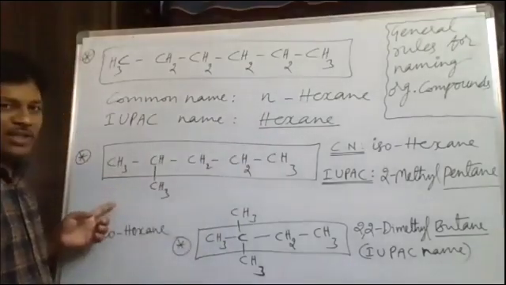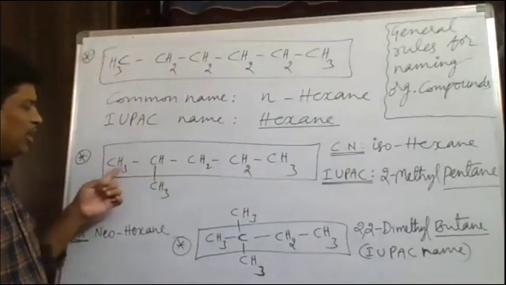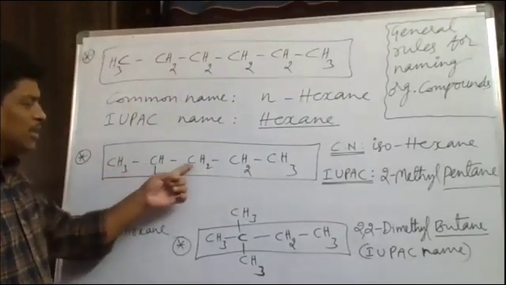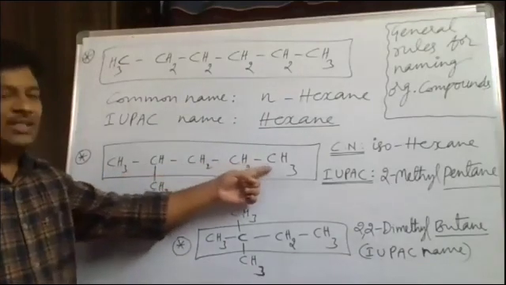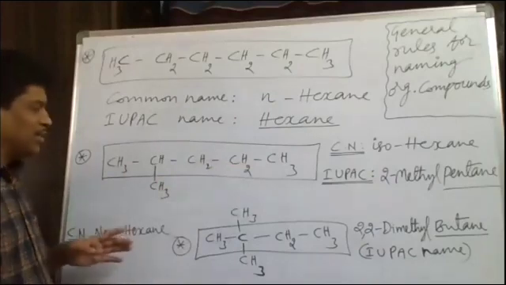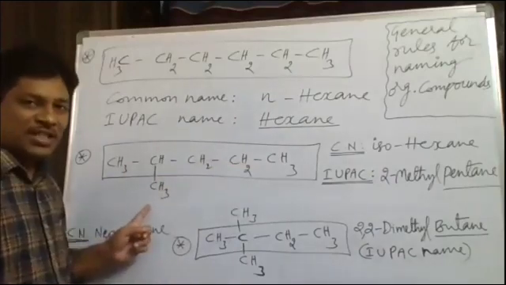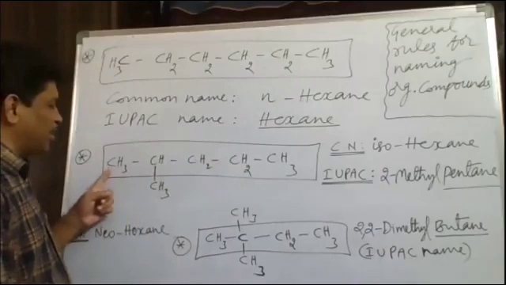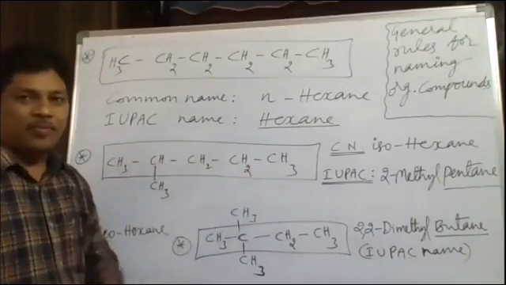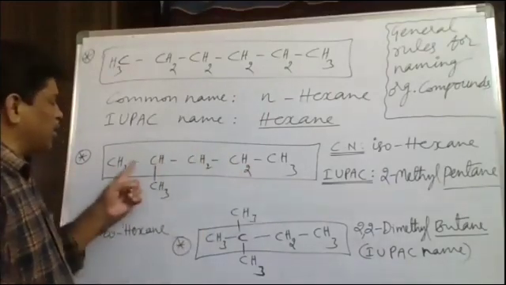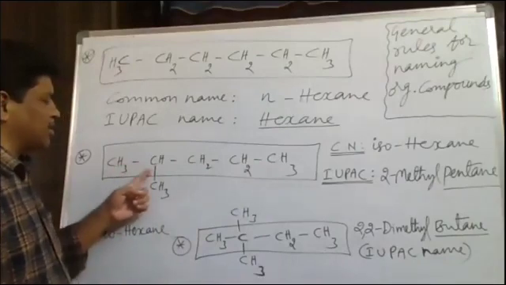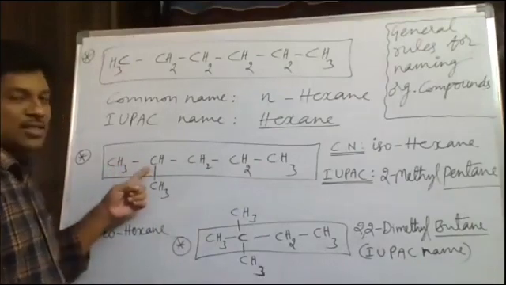The other example is CH3, CH3-CH2-CH2-CH3 with a branch. In this case, one methyl branch is there. It is one terminal carbon, and this is the other terminal carbon. So the last but one carbon, that is the second last.